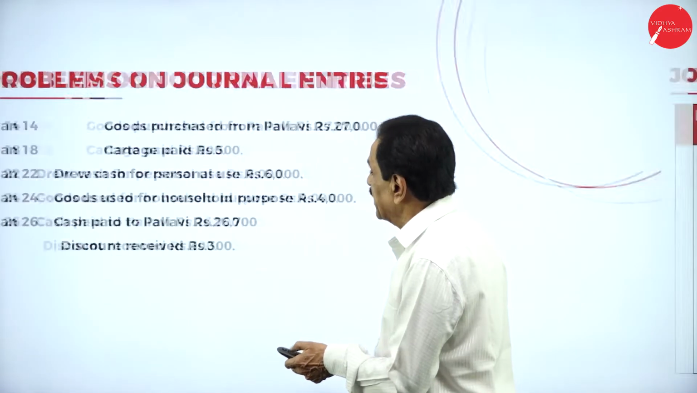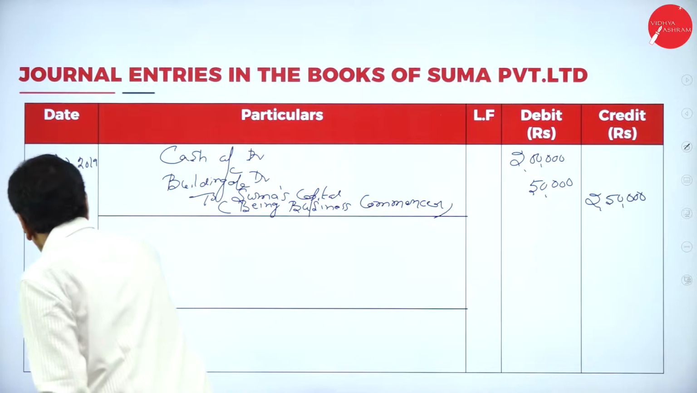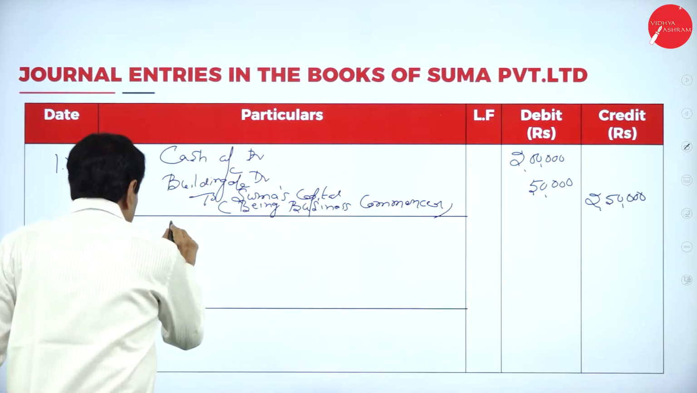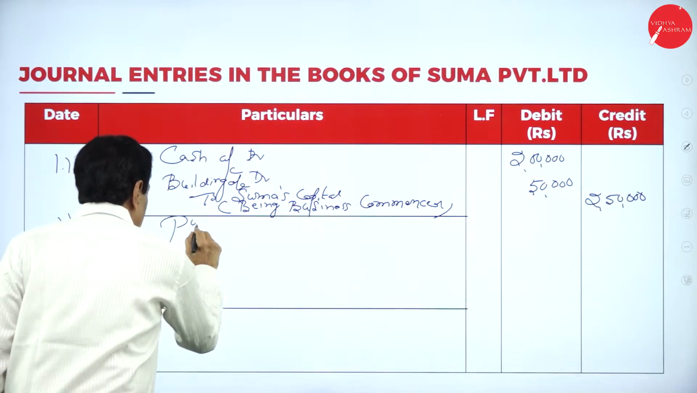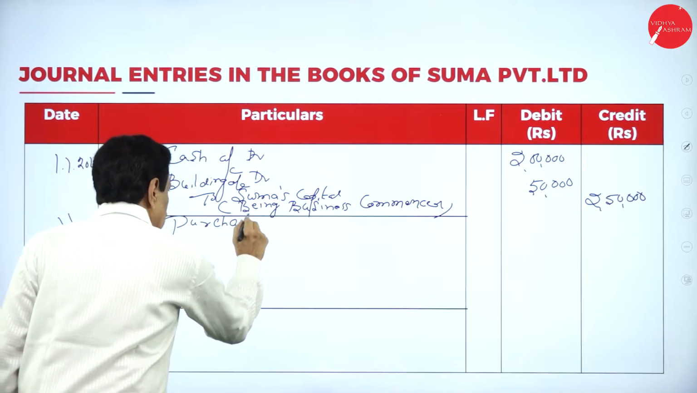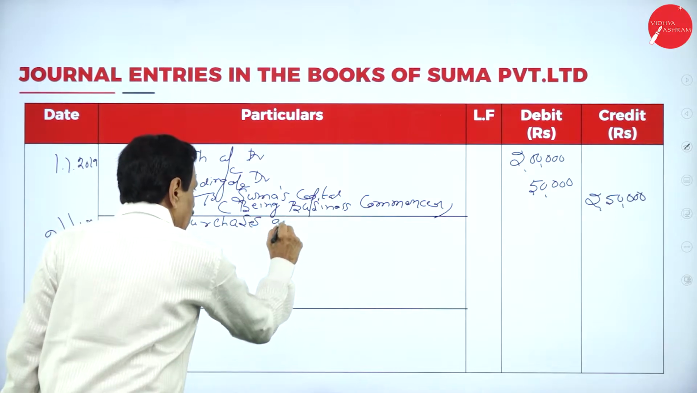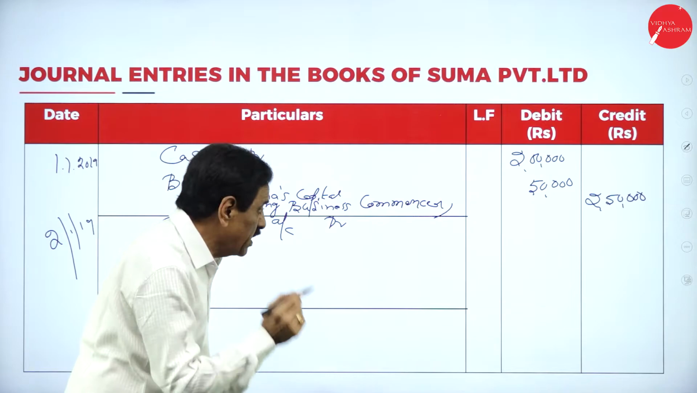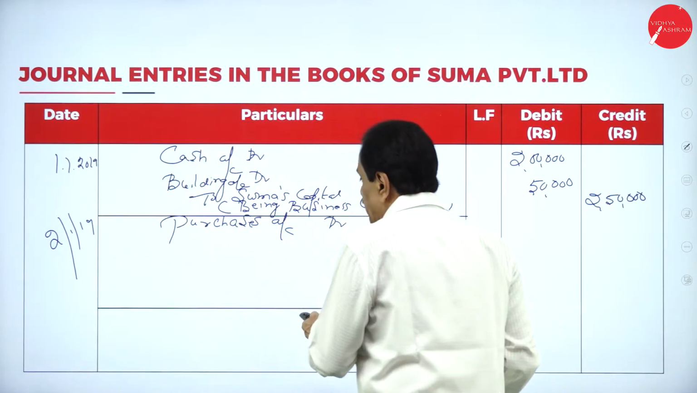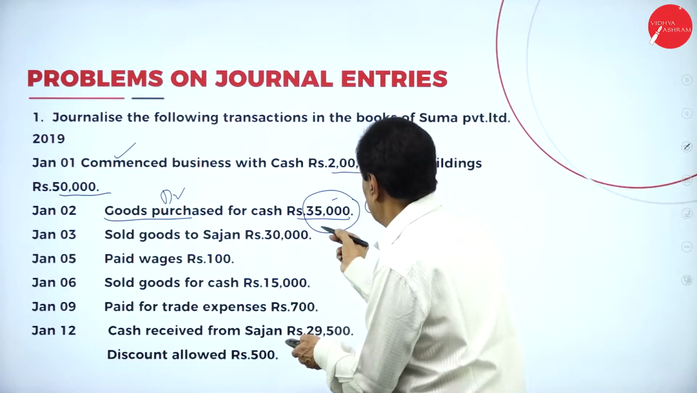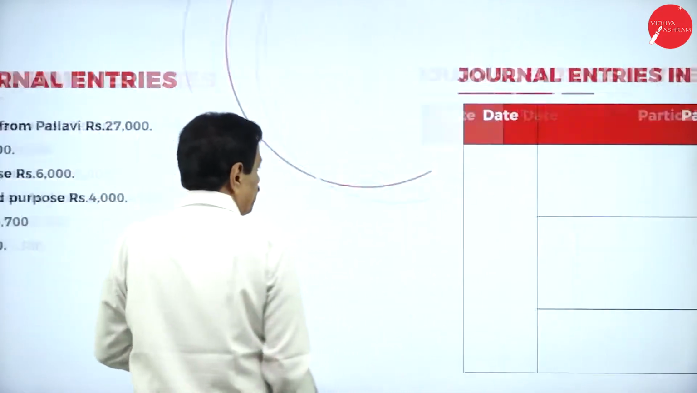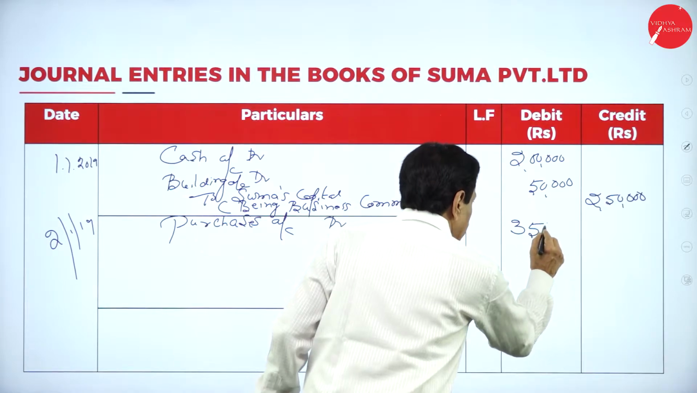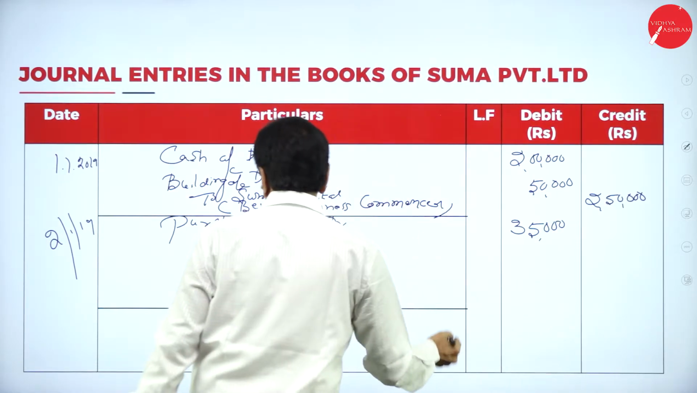35,000. 2nd January 2019. Purchases account debtor. What is the amount? Purchases 35,000 to cash account.